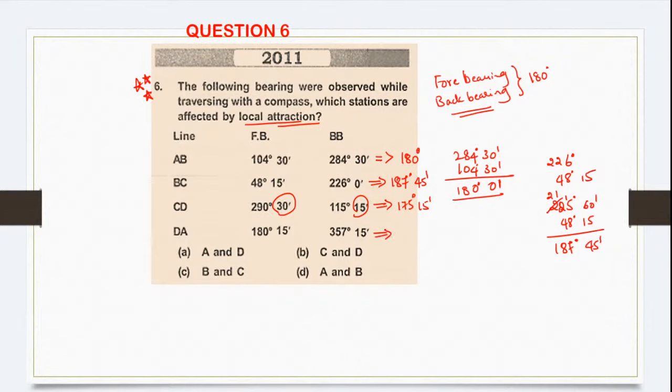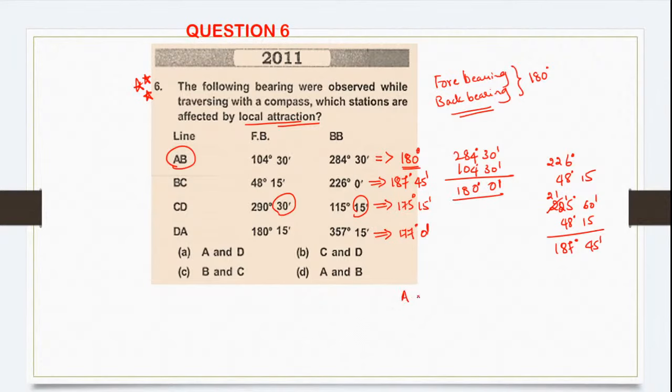So 357 minus 180. So this will be 177 degree 0 minute. So if you observe, only this is the one which has the difference exactly 180 degree. All others have a difference not equal to 180 degree.